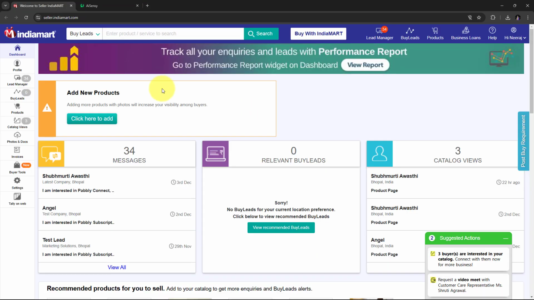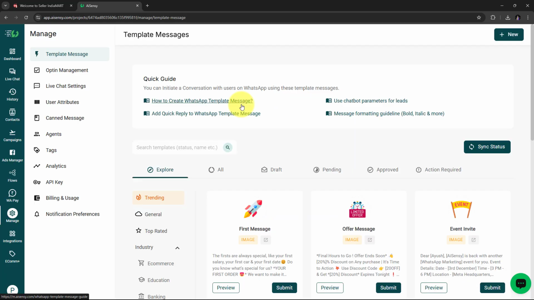Now here through IndiaMART, I'm going to receive my leads for my Music Academy, and every time I receive a new lead or any lead who generates a new inquiry, then automatically by using AI Sensei, I'm going to send a personalized message on WhatsApp to that particular new lead or inquiry. For doing this automatically, I'm going to build an automation and set up a connection between IndiaMART and AI Sensei without any coding or programming skills.